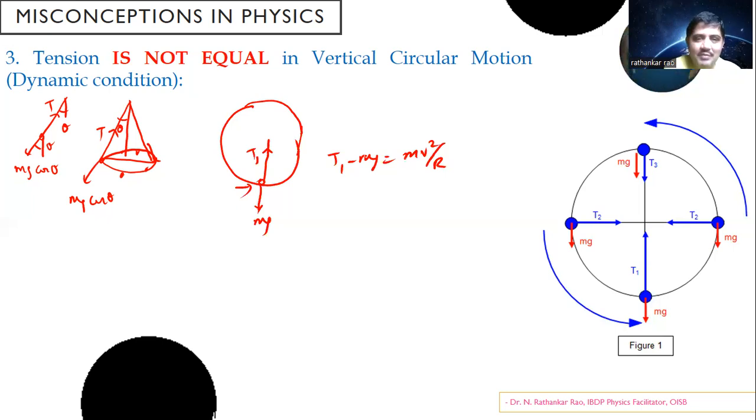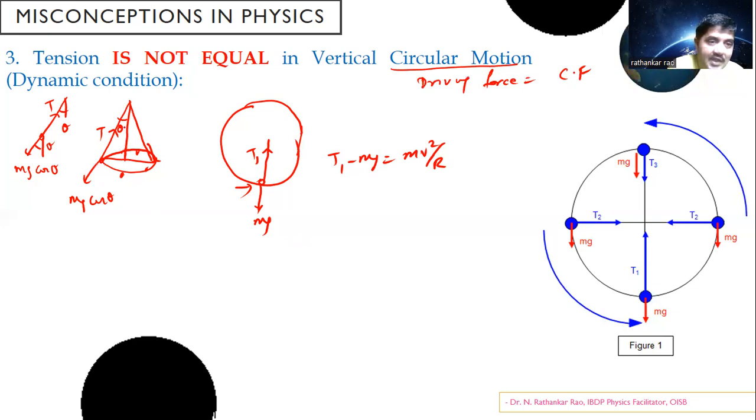Now let me tell you. Whenever a particle moves in a circle, the first thing that you should know is the driving force should be equal to the centripetal force. If there has to be a circular motion, then the driving force should be equal to your centripetal force. Then you might have a question by now asking, where did you do this? See, there's a circular motion here, right? Where did you do it? I didn't do it. The reason is, if I have to do it, then it will be for a different task altogether.